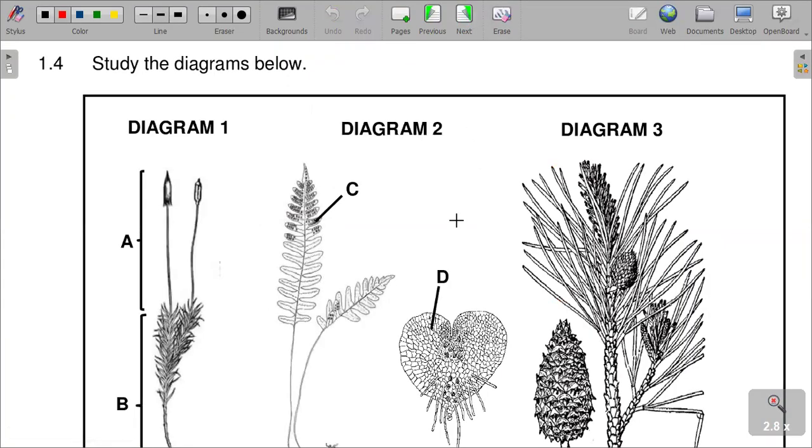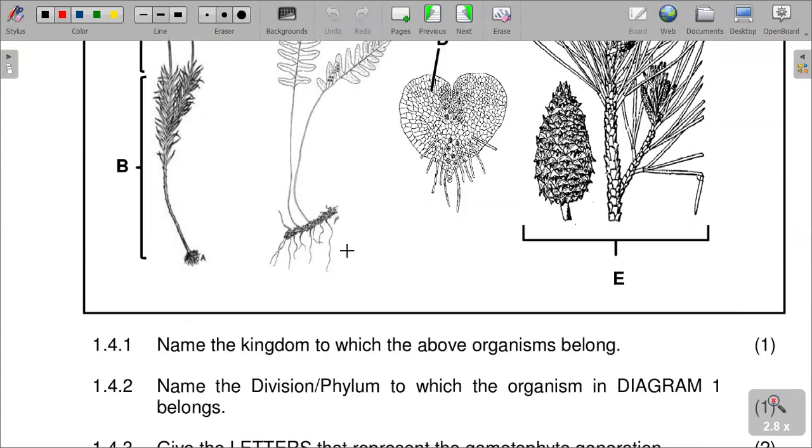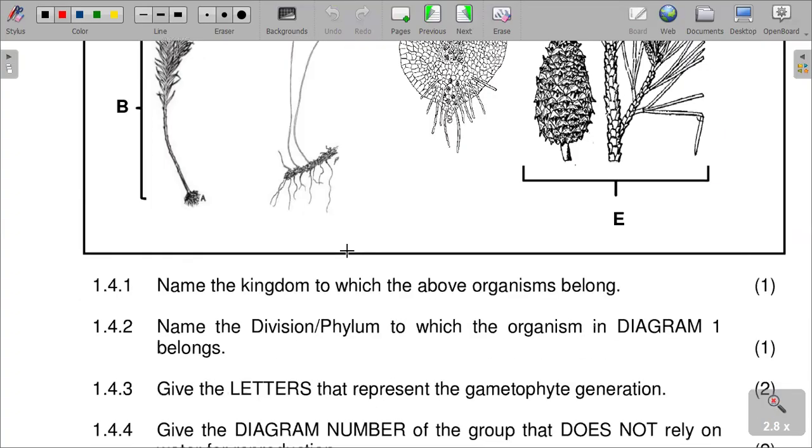Question 1.4. The diagram below shows diagrams 1, 2, and 3, which are shown here. And in these diagrams, we have A, B, C, D, which are also shown. So the question wants us to name the kingdom to which the above organisms belong.